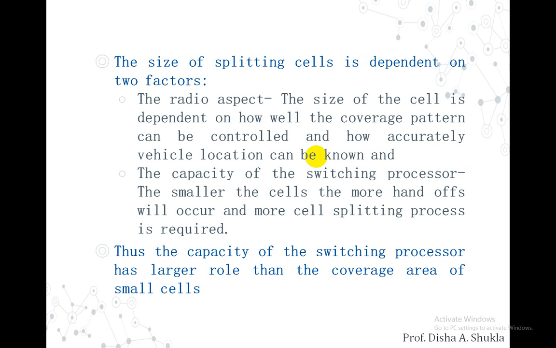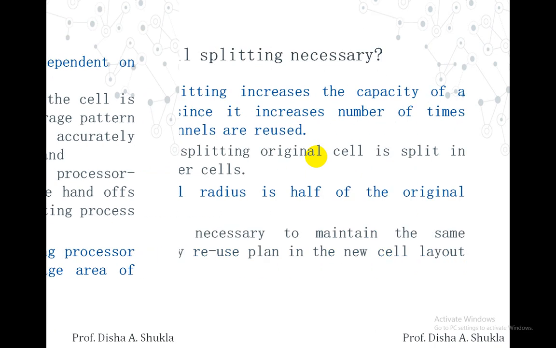The capacity of the switching processor is another factor. The smaller the cell, the more handoffs will occur and more cell splitting process is required. Thus, the capacity of the switching processor has a larger role than the coverage area of the smaller cell.